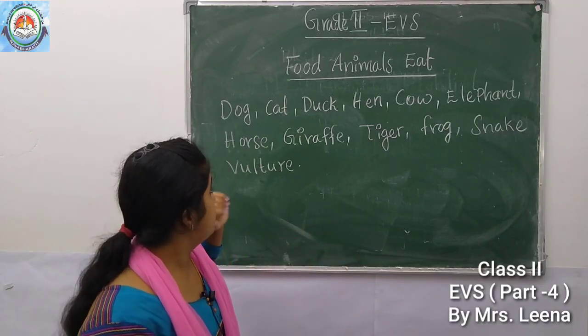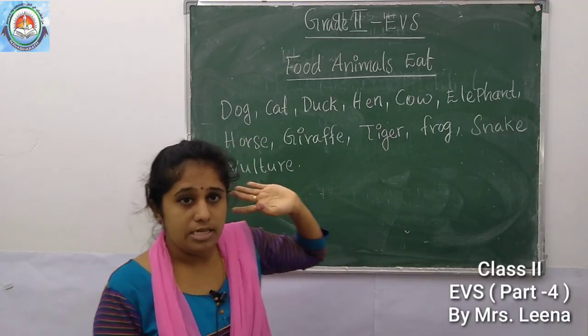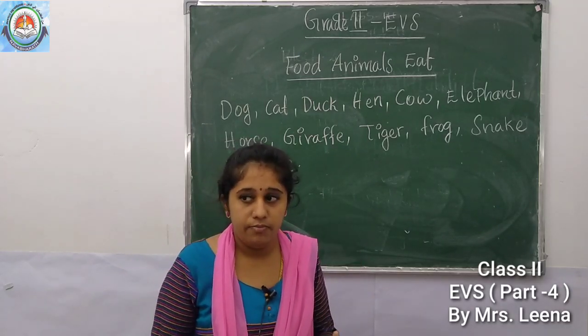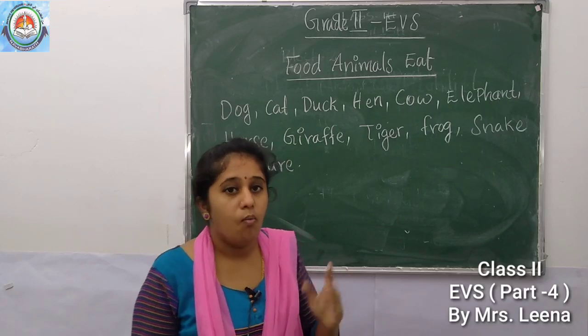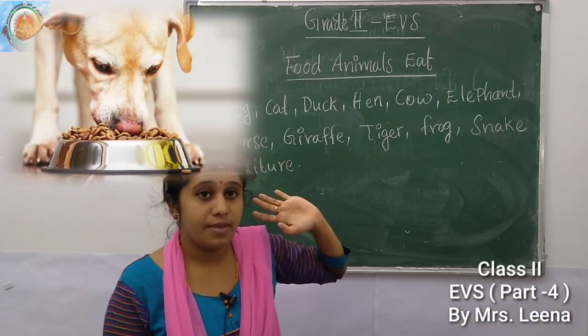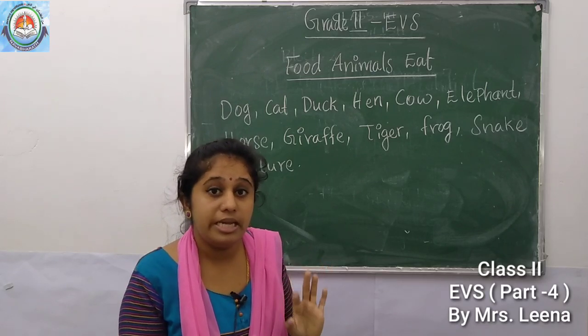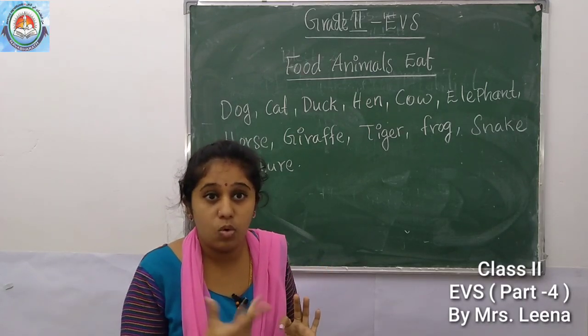First we can take dog. Normally we have pet dogs, isn't it? What does a dog eat? Yes, we can see the dog eats grains, cooked rice.